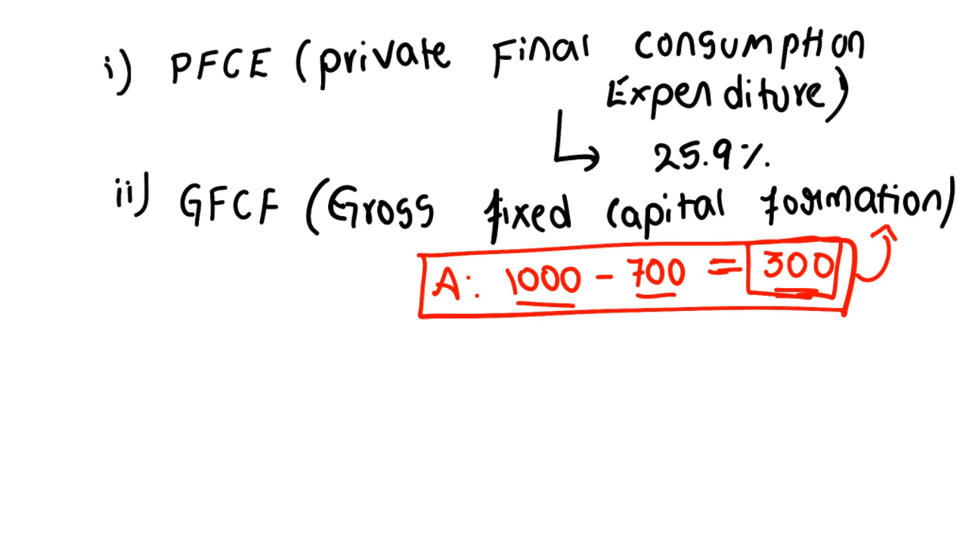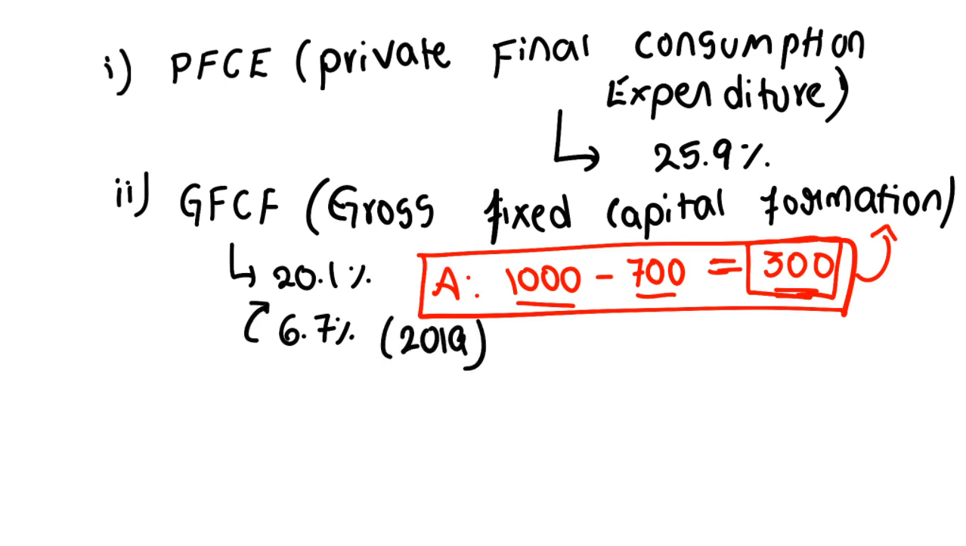This is also growing at a good level of 20.1%. Clear? As compared to its Q1, the gross fixed capital formation was 6.7% in 2019, which shows we have increased much in number. Clear? And the ratio of gross fixed capital formation to GDP is also very good. Clear? So these are very important.